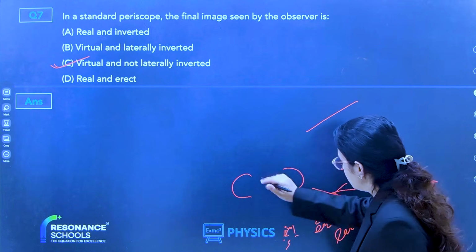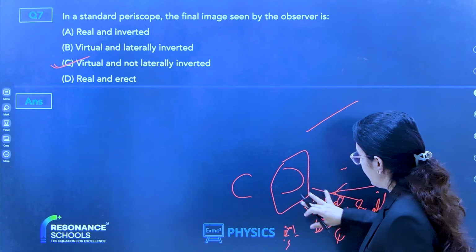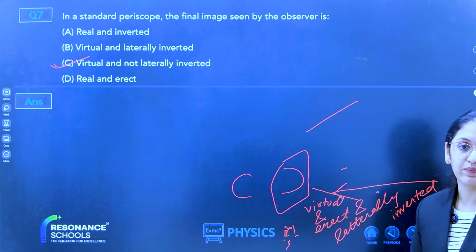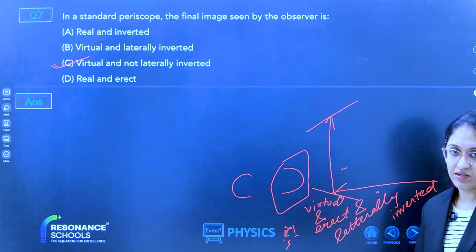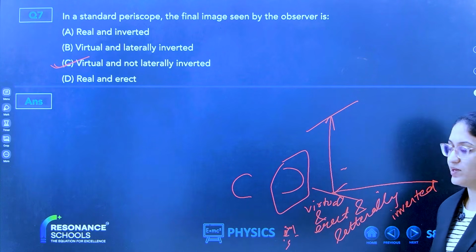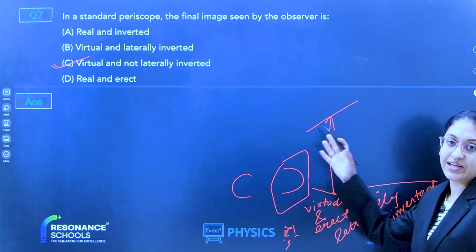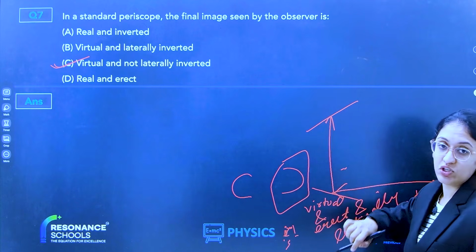Now this image we got is incident on the second mirror. This image will again get reversed because it is also a plane mirror.